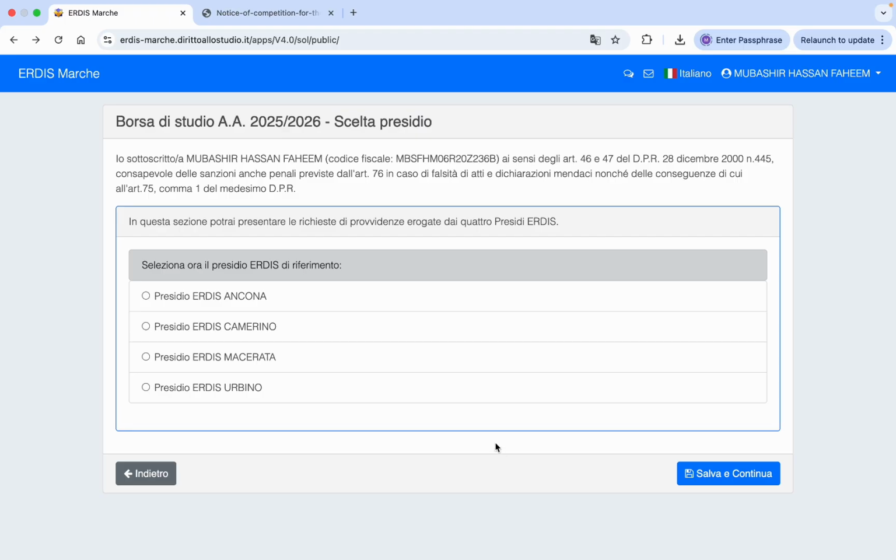Okay, here you need to select your corresponding ERDIS, like Ancona, Camerino, Macerata or Urbino. So let's say we select Camerino. It is just for demonstration, but you need to select your university. Ancona is for Polytechnical University of Marche, Camerino is for Camerino University, Macerata is for Macerata University, and Urbino is for Urbino University. Then click on Salva e Continua.